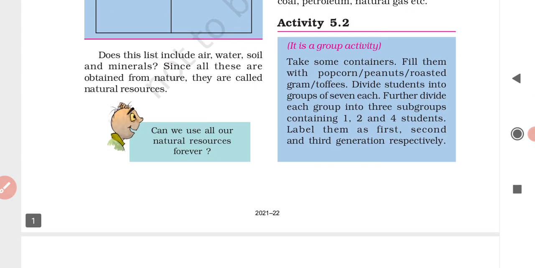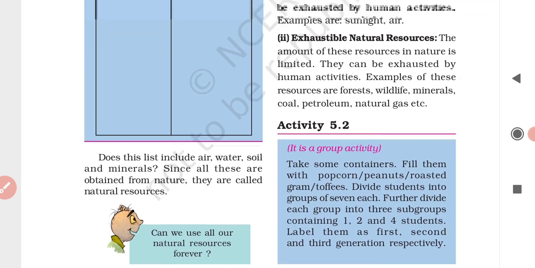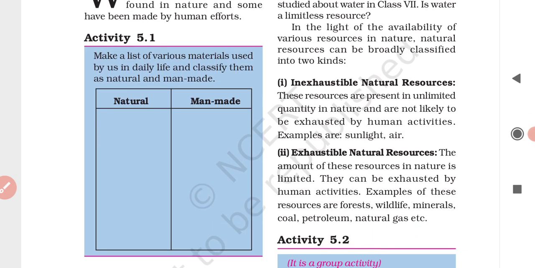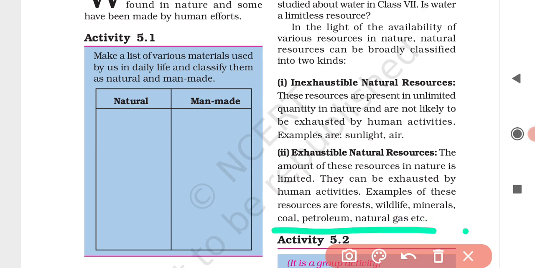Remember, in this chapter we are going to study coal, petroleum and natural gas. These are exhaustible natural resources, also referred to as non-renewable resources.